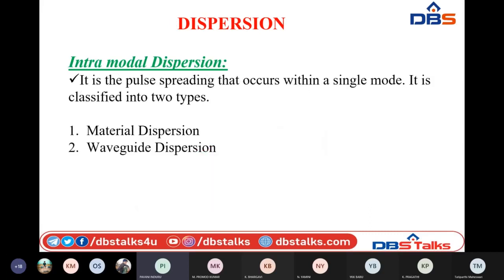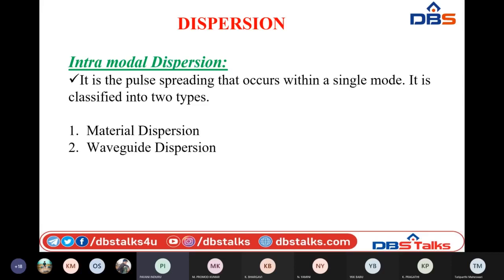Next, coming to intramodal dispersion. Intramodal means it is present only within a single mode. That can happen in the axial mode separately, or in the higher order mode separately, or in the lower order rays separately. If such dispersion is present only within a single mode, that kind of dispersion is known as intramodal dispersion. We have two types of intramodal dispersion: material dispersion and waveguide dispersion.